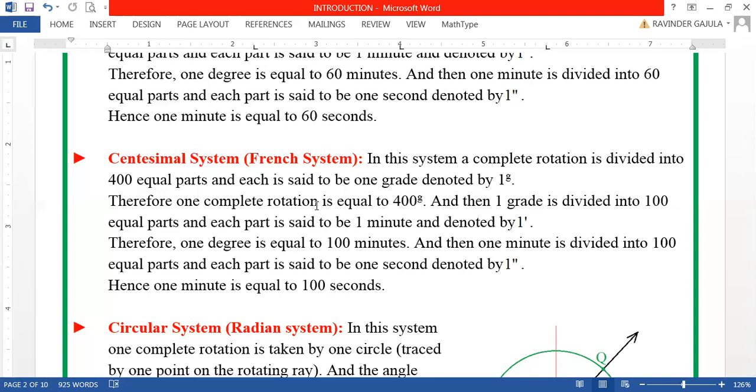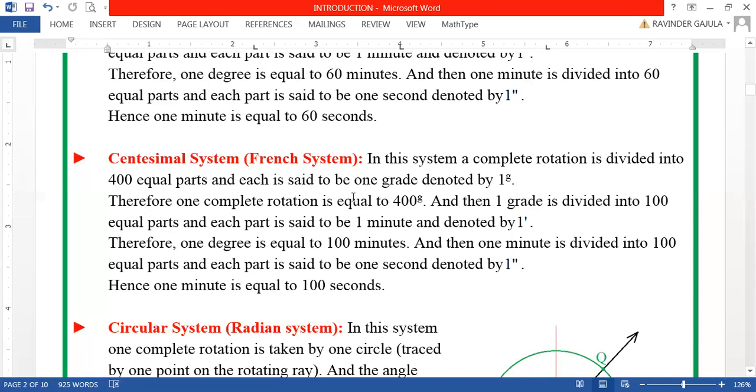Therefore, very clearly 1 grade is less than 1 degree, my dear friends, because it is the 1/400th part of a complete rotation. Here a complete rotation is the standard in both systems.